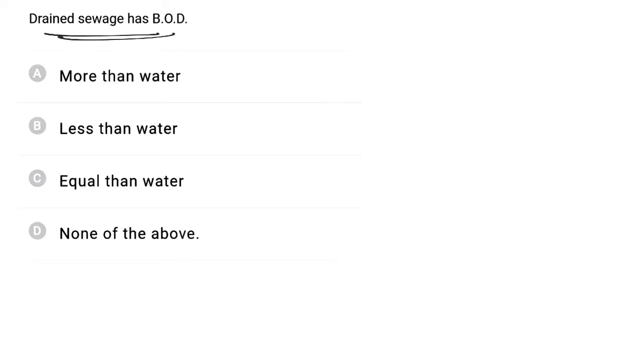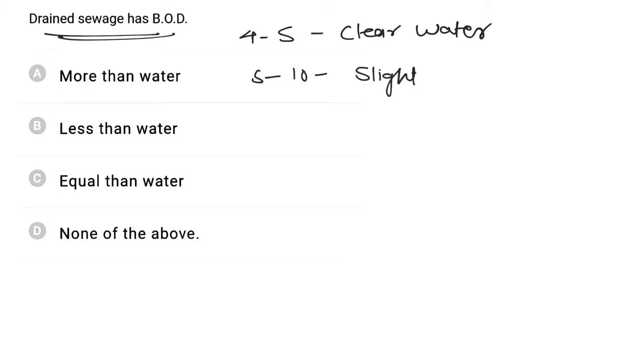Drained sewage water has BOD. Now if BOD is between 4 to 5, then it is clear water. It can be used for drinking purposes. If BOD is between 5 to 10, then this water is slightly polluted.